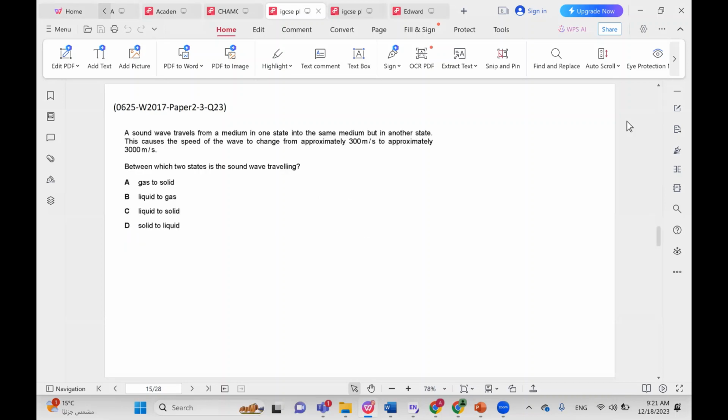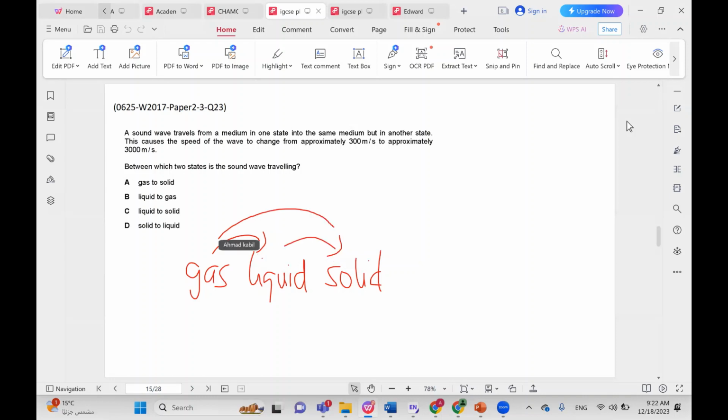A sound wave travels from a medium in one state into the same medium, but in another state. This causes the speed of the wave to change from approximately 300 meters per second to approximately 3,000 meters per second. Between which two states is the sound wave traveling? So the speed is increasing. So first of all, we know that it goes from gas to liquid to solid, because we said that solid has the highest speed. So anything moving in this direction is correct, either from gas to liquid, or from liquid to solid, or maybe even from gas to solid.